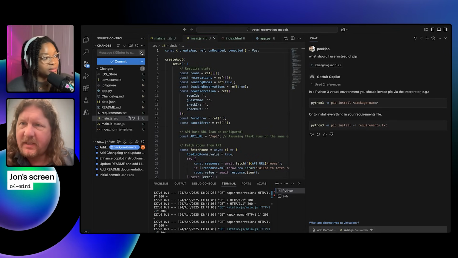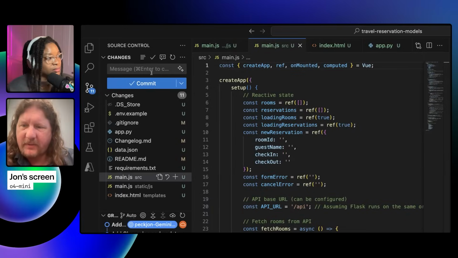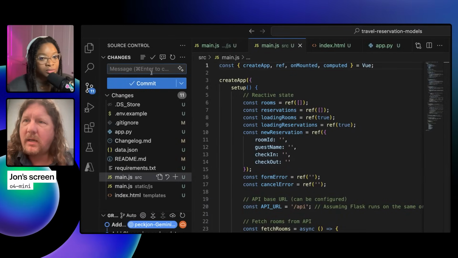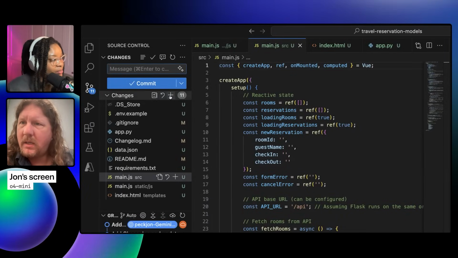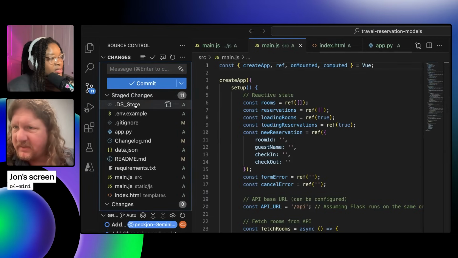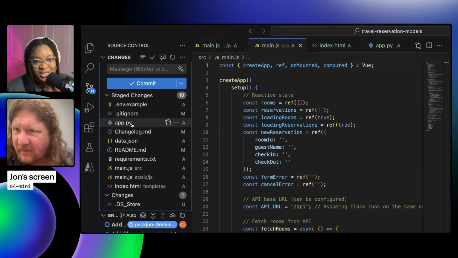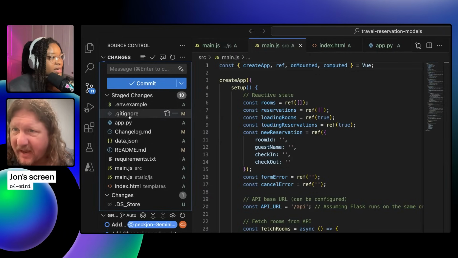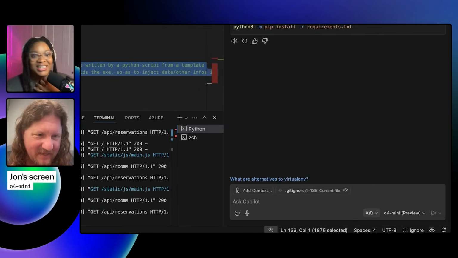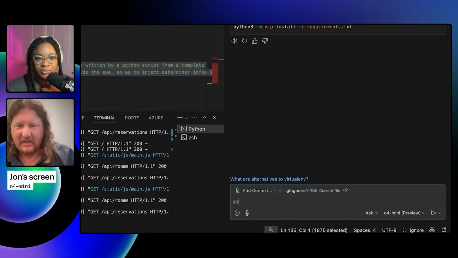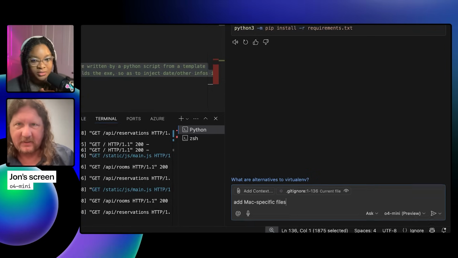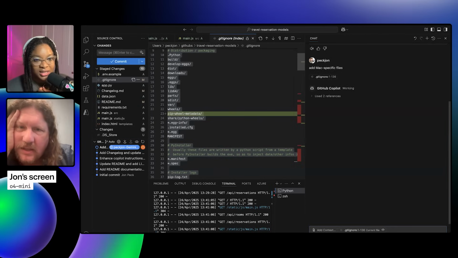Mine, for some reason, is not actually generating. I've never had this happen before. Are things staged? Click on that plus, I mean, yeah, just add. Oh man, the DS Store files. Pull that out. In fact, let's fix that. Let's just add, update the gitignore. Yep. Okay, add Mac specific files to go.